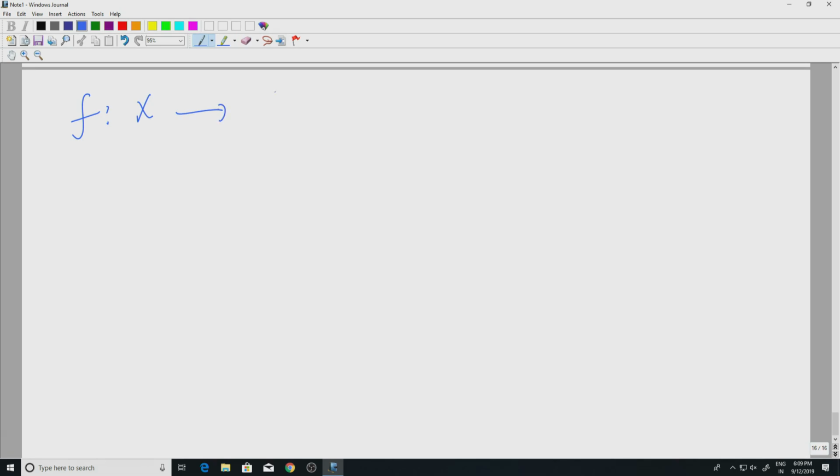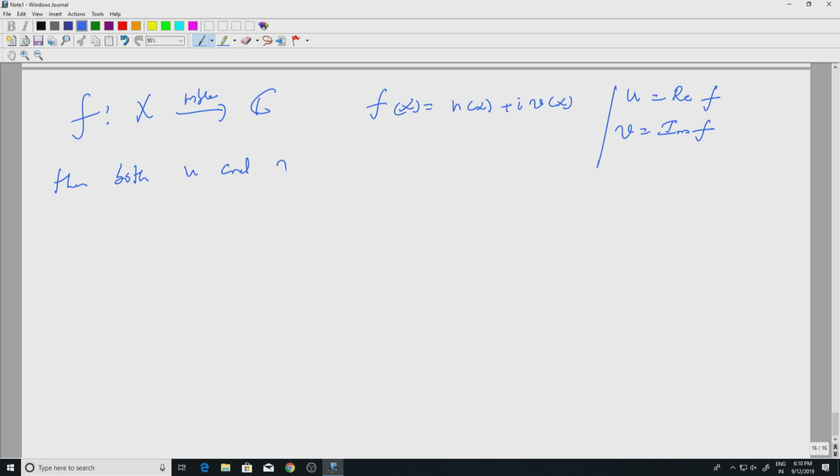f going from X to the complex plane. Of course, it can take the value infinity and so on, but let us not bother too much about it. I can write f of x equal to u of x plus i times v of x, where u is the real part of f and v is the imaginary part of f. At each x we are looking at u and v. So, if f is measurable, then both u and v are measurable.